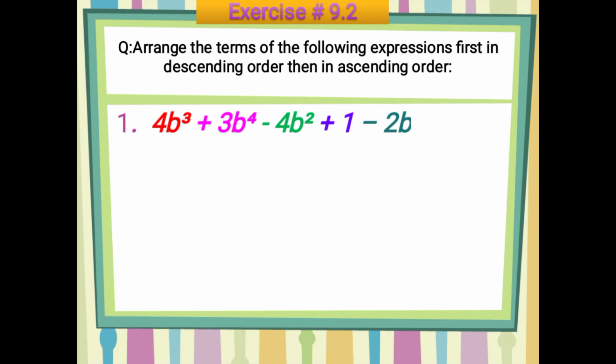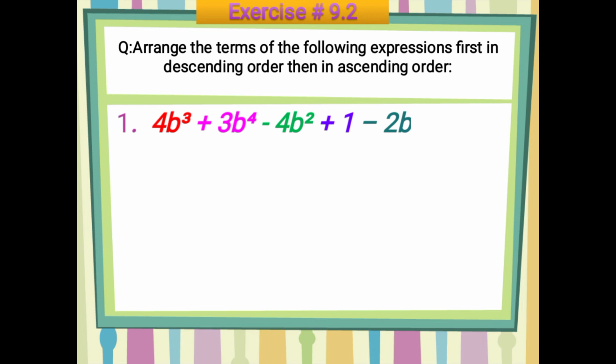So if you can see here, the exponent is 3, here the exponent is 4, here the exponent is 2, and if you want to talk about this one, what will be the exponent here? Obviously the exponent here is 0. There is nothing written, so you will consider the exponent is 0 here, and here you will consider the exponent is 1.